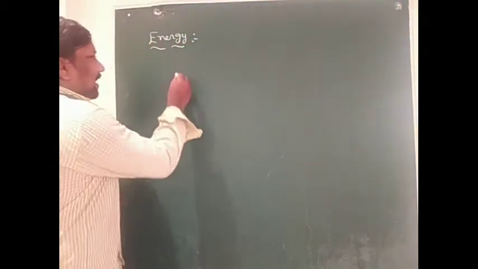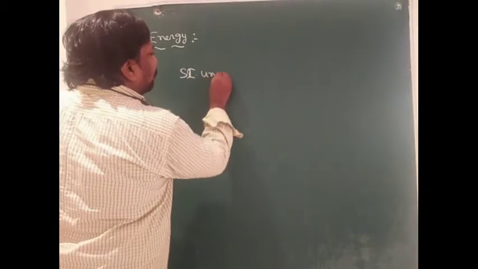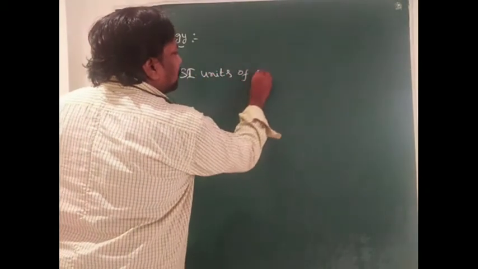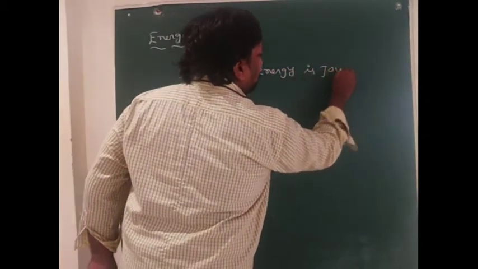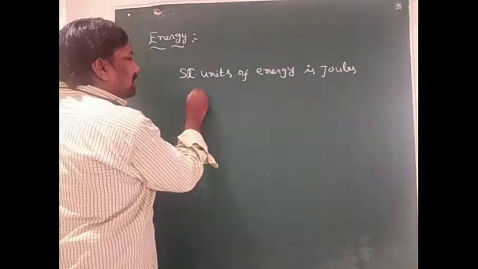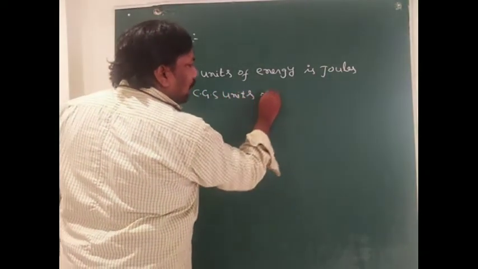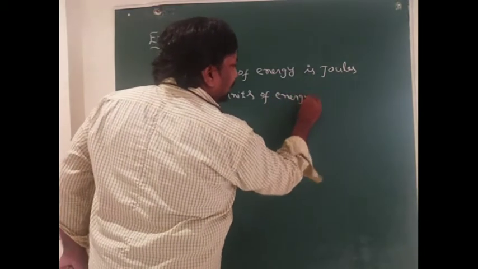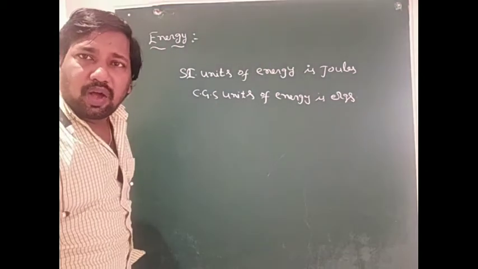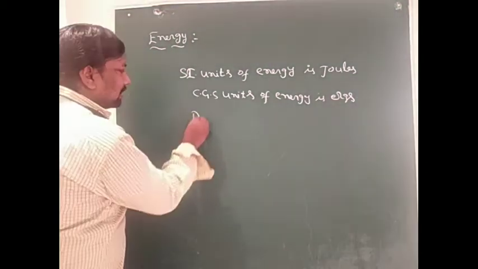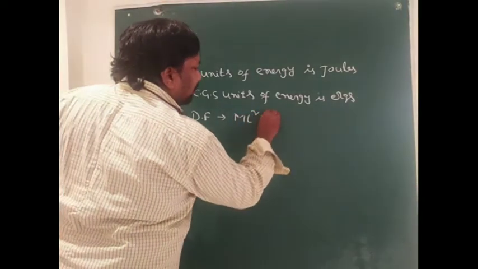Therefore, the SI unit of energy is joules and the CGS unit of energy is ergs. So the dimensional formula of energy is ML^2 T^-2.